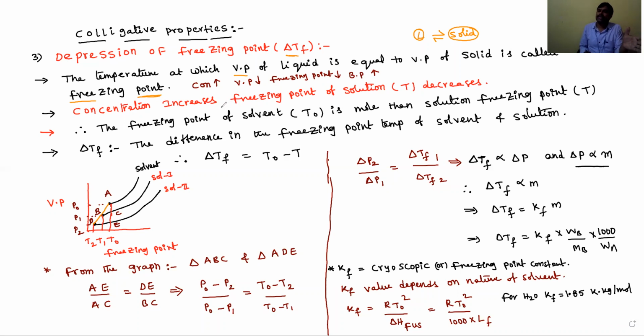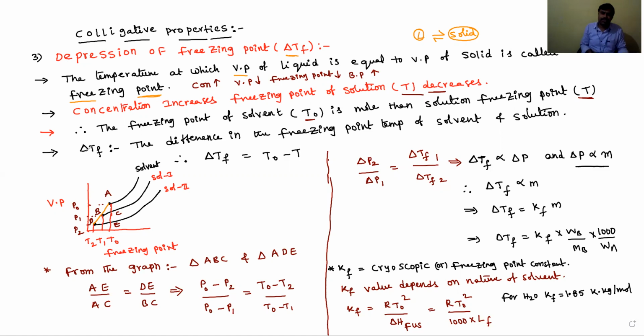Let the solvent freezing point be T naught and the solution freezing point be T. The solution freezing point is always less than that of its pure solvent.